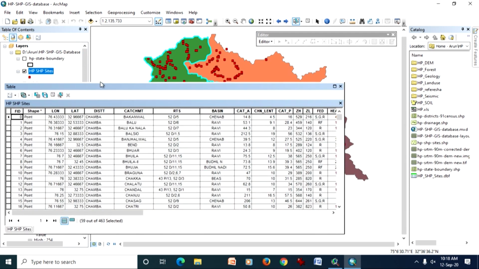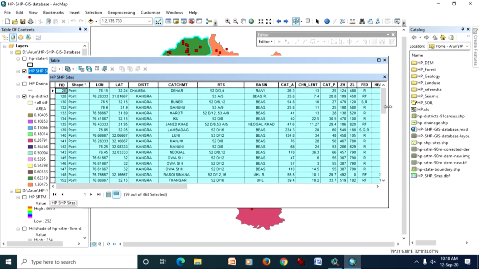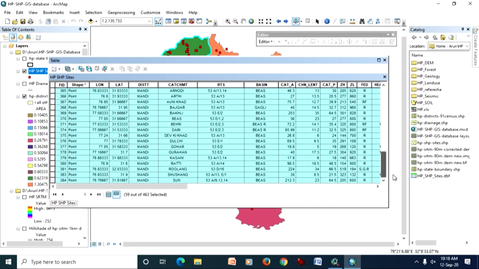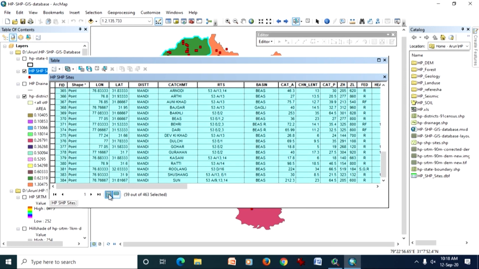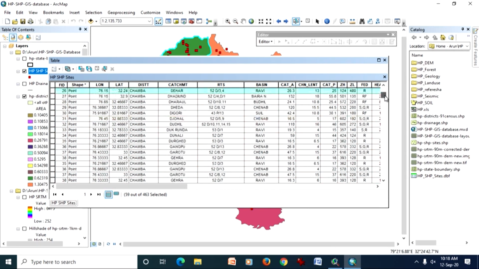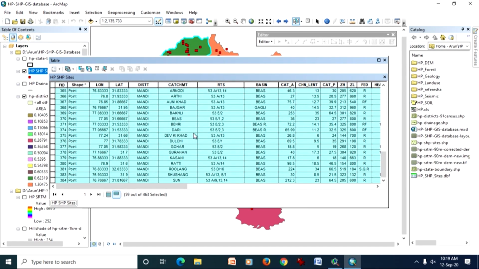Only the selected points are being shown here, and here all points are shown, including the selected ones. So, if I want to see only the selected ones, then I can get only those and get rid of the rest.